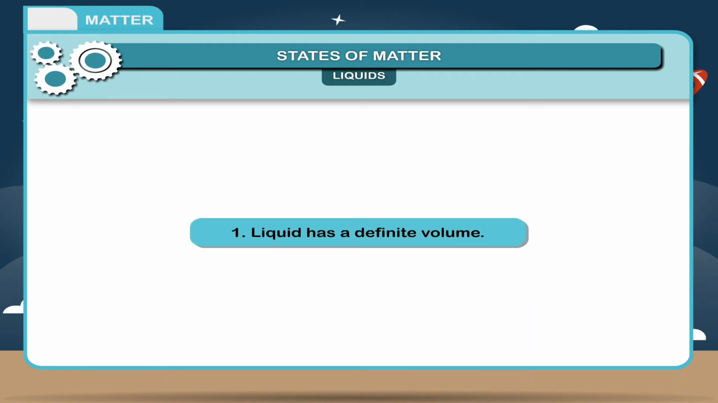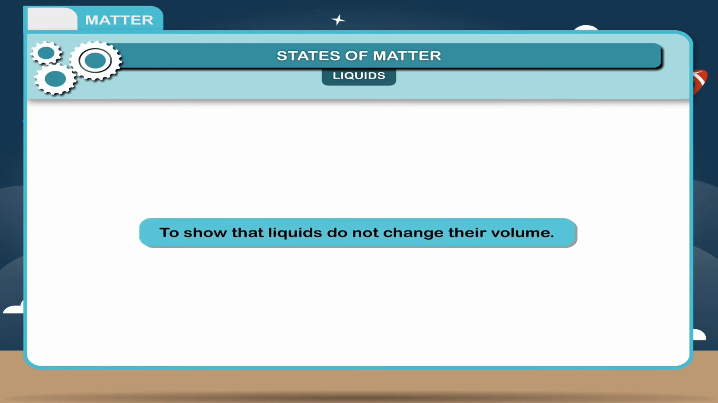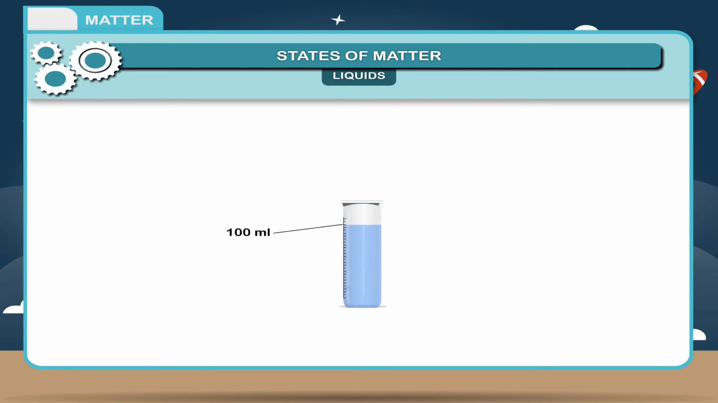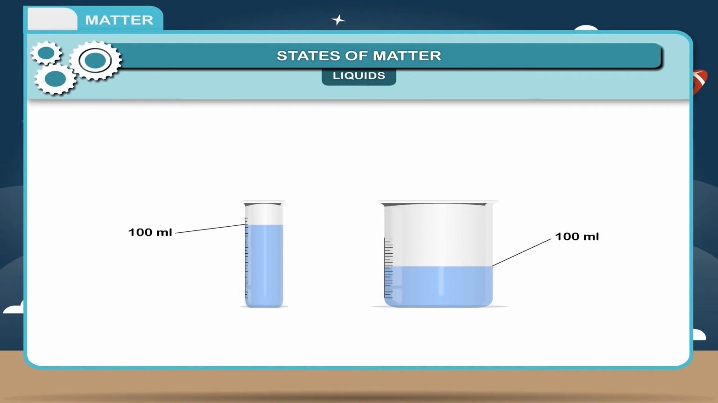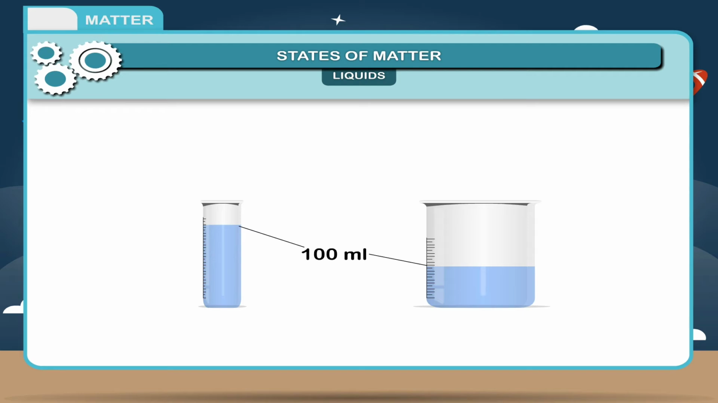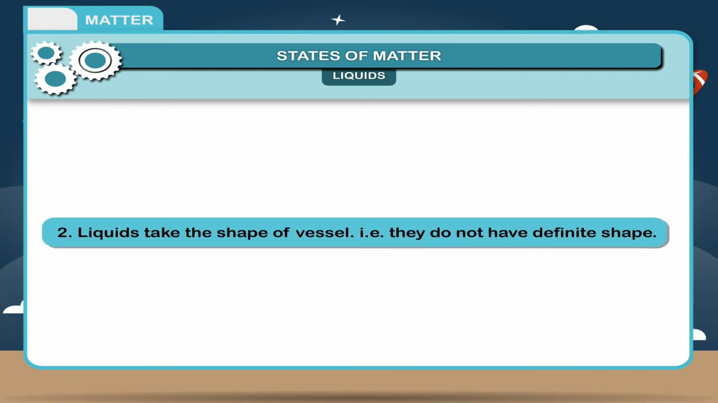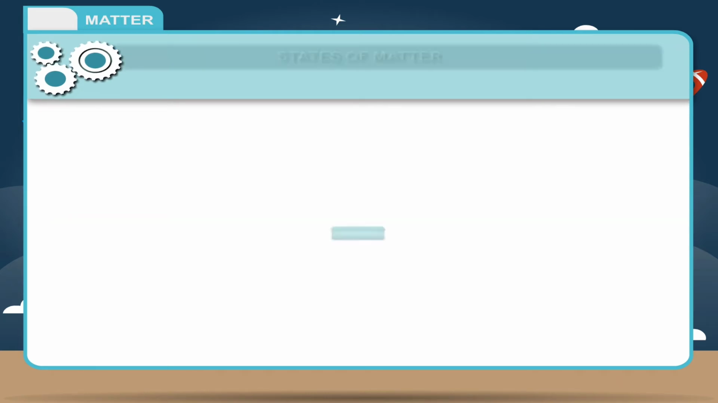1. Liquid has a definite volume. Activity. To show that liquids do not change their volume, fill 100 ml of water into graduated measuring cylinders. We find water level in every graduated measuring cylinder shows a mark of 100 ml. Result: liquids do not change their volume. 2. Liquids take the shape of vessel. That is, they do not have definite shape.